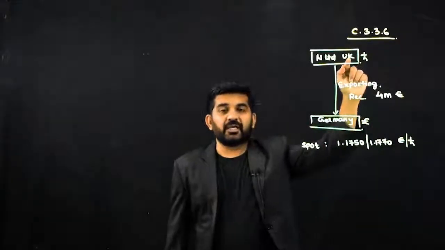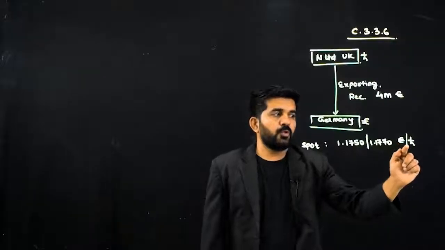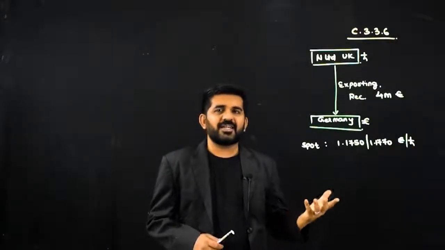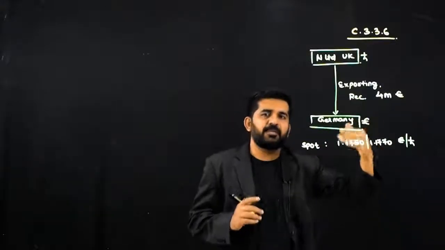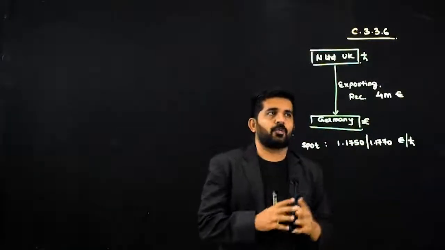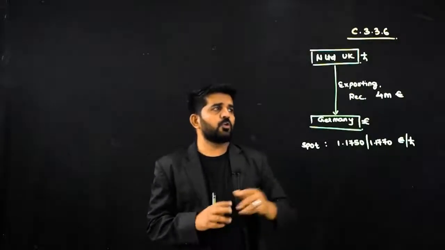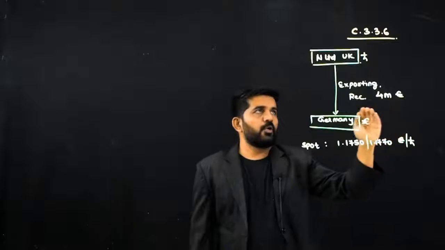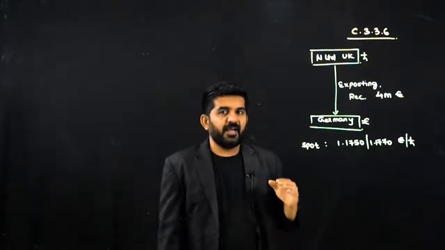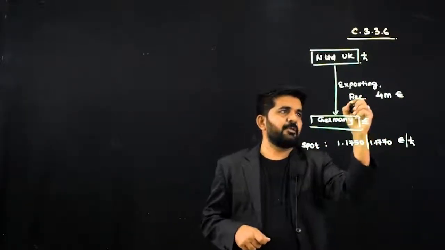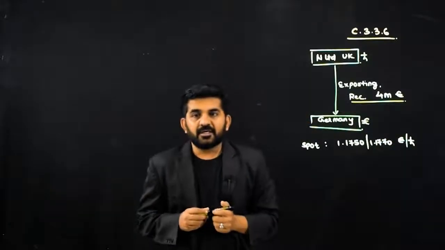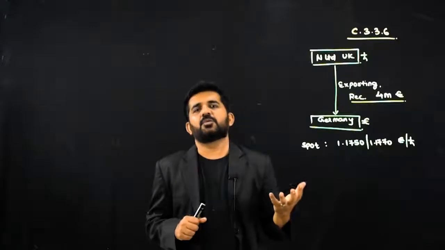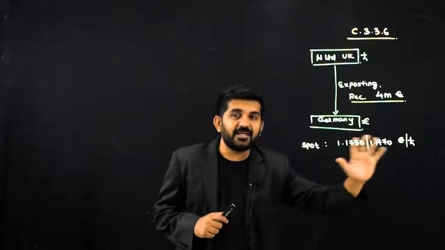You are in UK. Euro per pound is an indirect quote for you. So what is a direct quote? I will make bid ask, and I'll make the reciprocal. If I want to convert this 4 million euro into pound sterling, I am exporting, so this is a receivable. Receivable means I will have to sell it. Sell means I will be using a bid rate. This is an indirect quote.